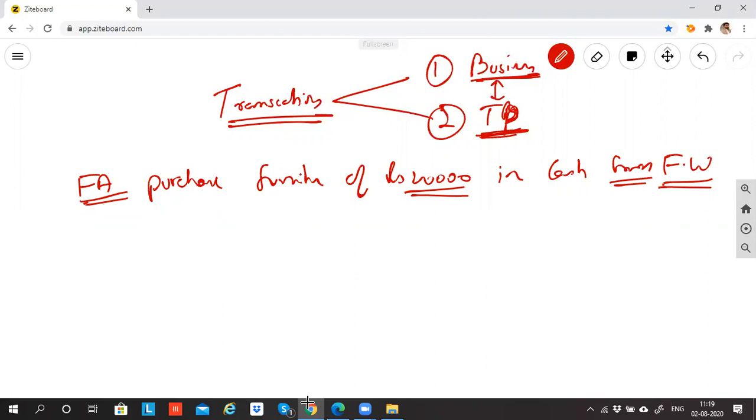For me to call this a transaction, it has to be a business financial transaction. Am I buying the furniture for the purpose of the business? Yes, sir. Can I say in this transaction money is involved, 20,000 rupees, finance is involved?